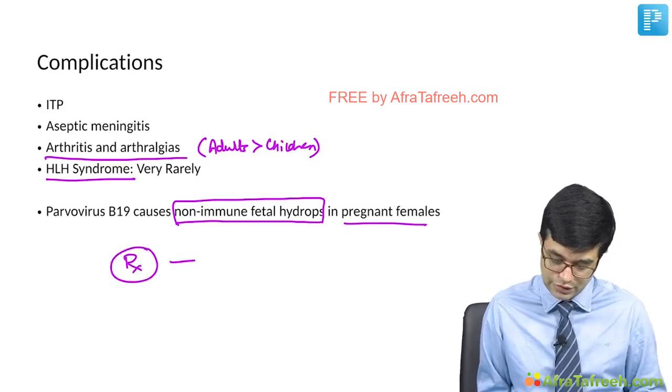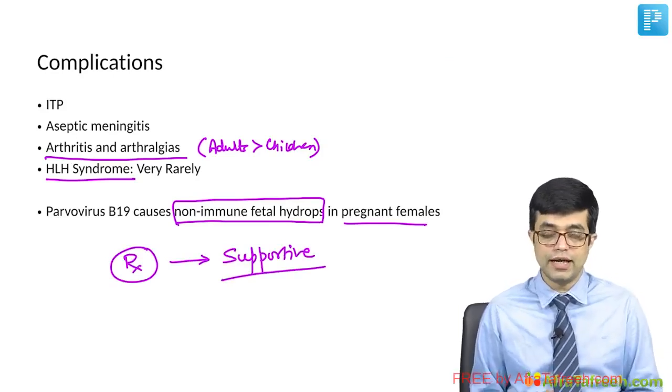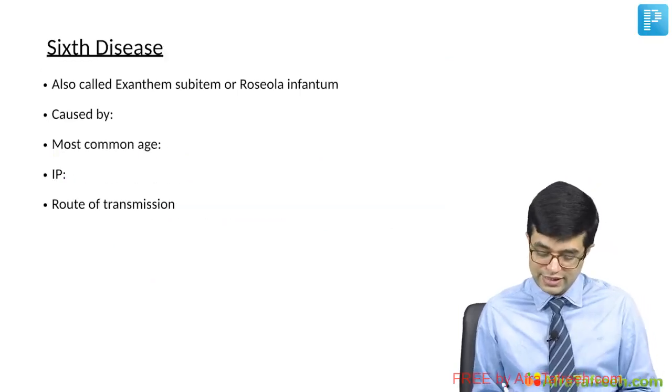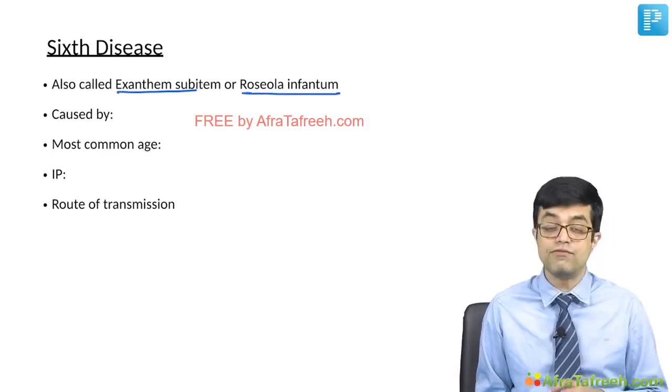Treatment of fifth disease is only supportive. Nothing specific needs to be done. So this finishes fifth disease, and it is apt that we move to the sixth disease. The sixth disease is also called exanthem subitum or roseola infantum.